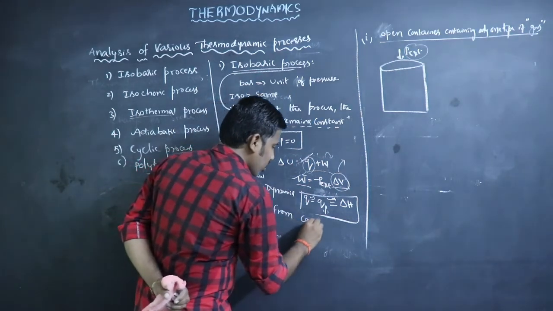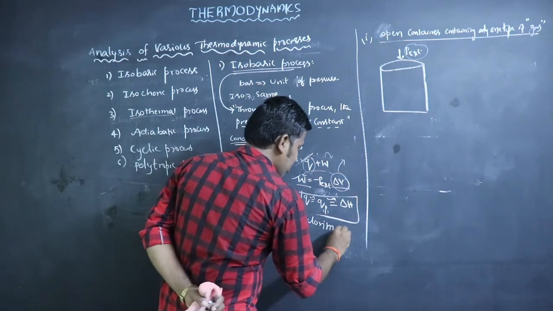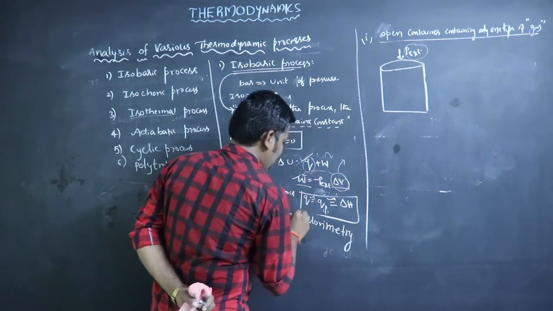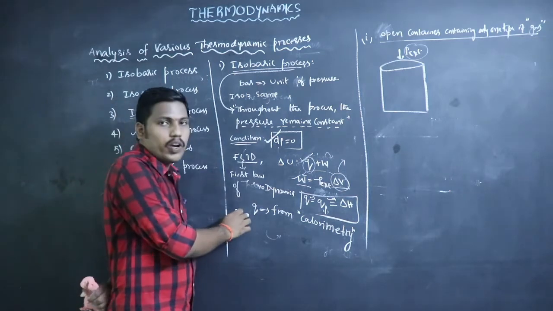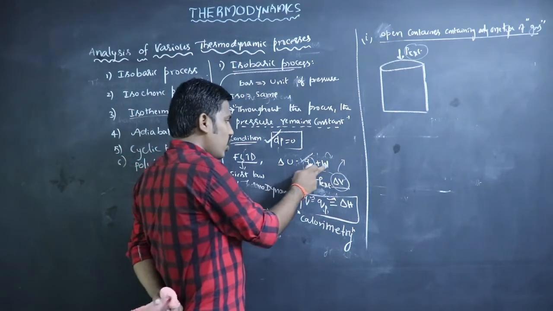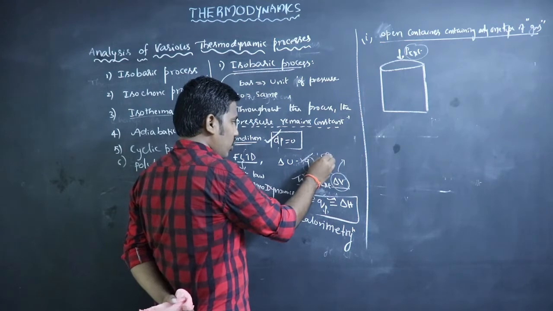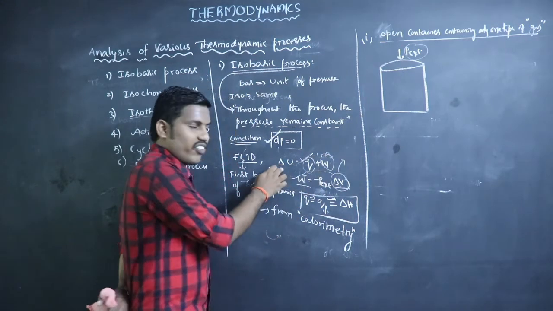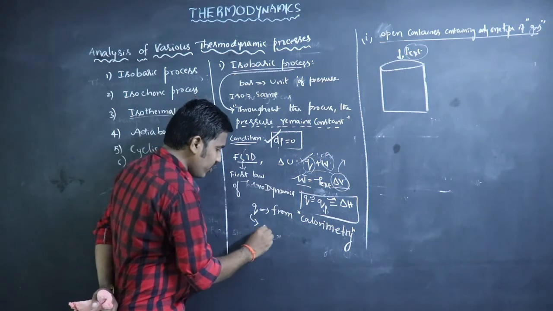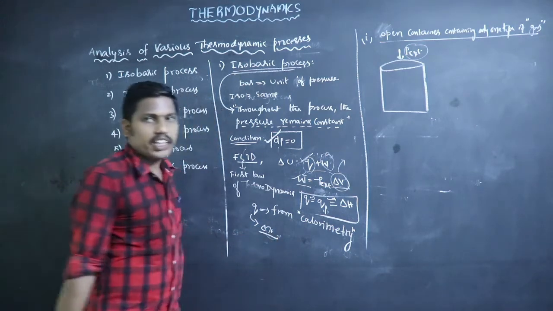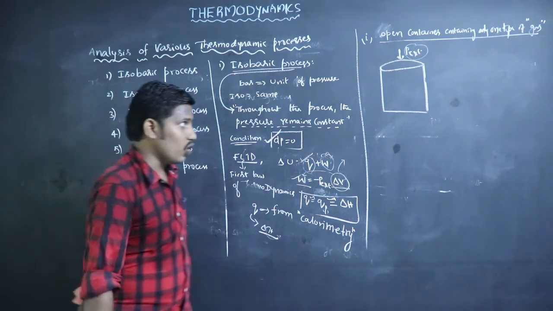This Q value can be calculated from a calorimeter, or by a technique called calorimetry. By using the calorimetry technique, we will find out the Q value, and knowing Q, we will calculate the W value. By using these two values, we will find out delta U, and this Q value will give the value of enthalpy, that is the delta H value.